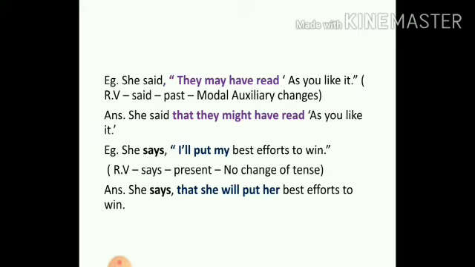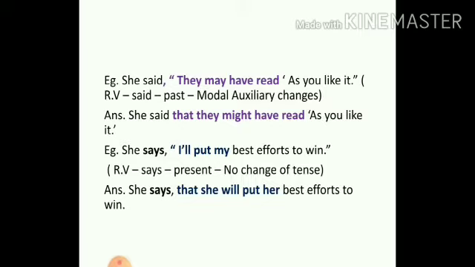The next, she said, "They may have read As You Like It." Now, in this case, look at the verb, that is may. That's your modal auxiliary. And what have we learned? When we change the tense of the reported speech, even the modal auxiliaries will change. So, may will become might. Here, she said that they might have read As You Like It.